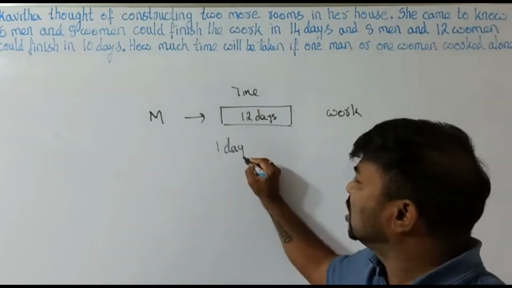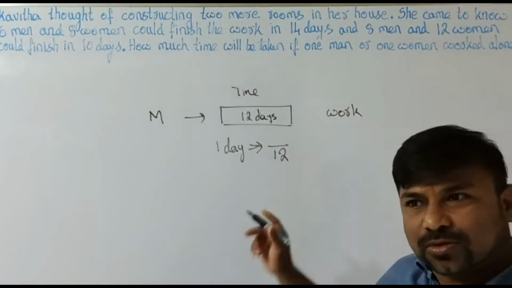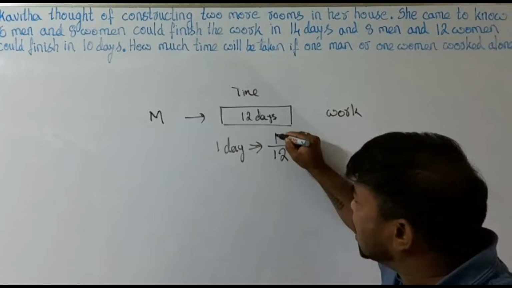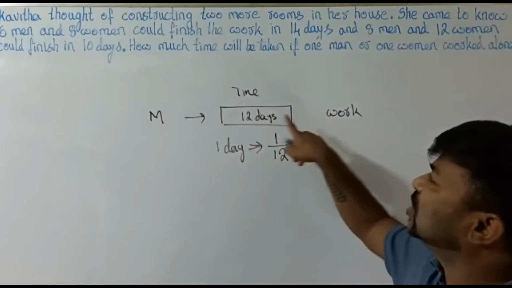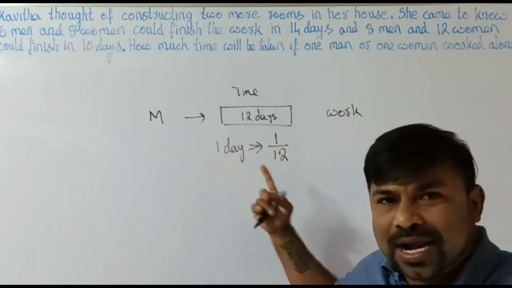How much does the man work in 1 day? It is nothing but, out of the total 12 days, 1 day. Are you able to understand? If a man can complete the work in 12 days, what is the work done by the man in 1 day?